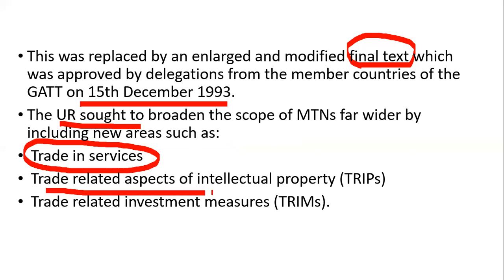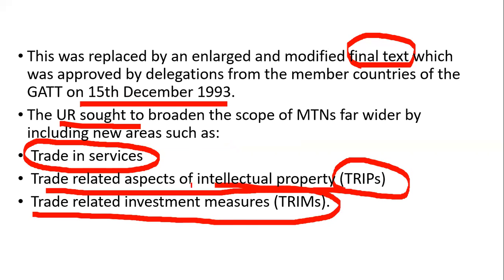And trade-related aspects of intellectual property, TRIPS, trade-related intellectual property. Then trade-related investment measures, TRIMS. So TRIPS, TRIMS and trade in services were considered areas to be included in Gatt. So this is a significant change which was made in the Gatt agreement in 1993.